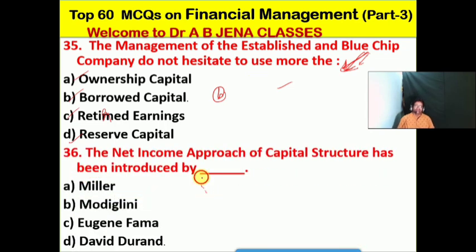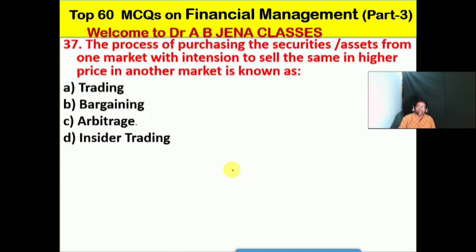So next one हम देखेंगे, the net income approach of capital structure has been introduced by whom? A, Miller, B, it's Modigliani, C, it's Eugene Fama, D, it's David Durand. So D is the right option for this MCQ. So the net income approach of capital structure has been introduced by David Durand.